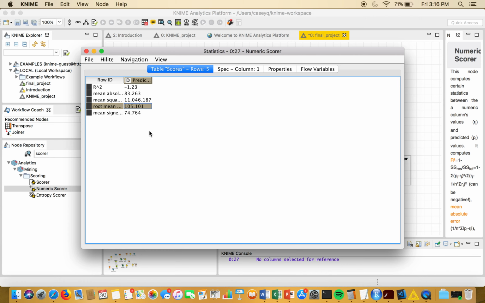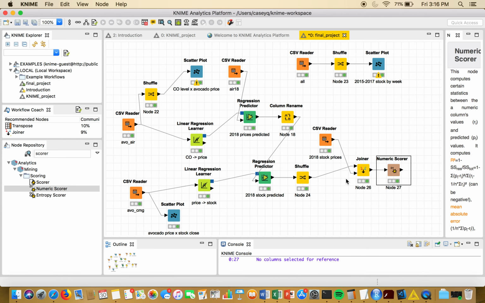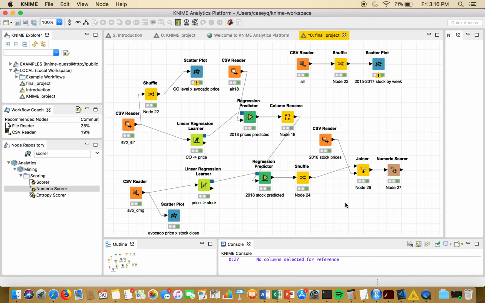So I don't think that we have a very good model here, and we can probably conclude that there's not a ton of correlation directly between carbon monoxide levels and Chipotle stock prices.